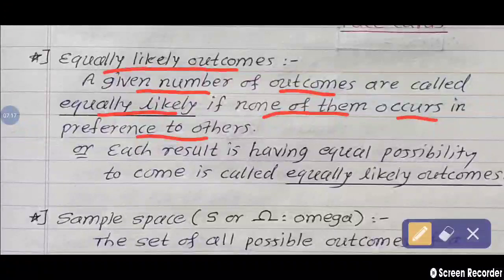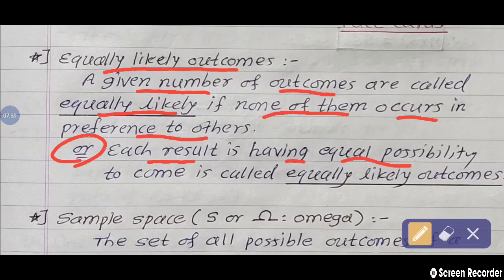So there is a 50-50 chance. That is called equally likely outcomes. Or one more definition: each result having equal possibility to come is called equally likely outcomes. All of you understood this?